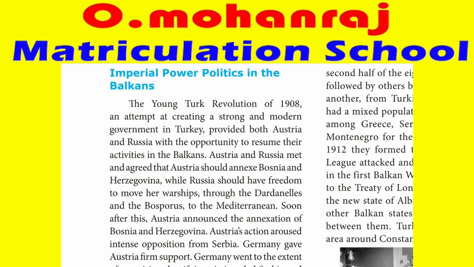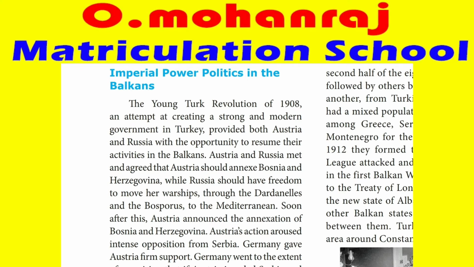Okay, now imperial power politics in the Balkans. What happened in the Balkan places? If you see on the map, we have the Balkan places like Austria, Hungary, Serbia, Romania, Greece, Macedonia, Montenegro, Poland. All these are Balkan places. They are the border places of Europe and Russia, towards the east of Europe and the west of Russia. Small places, and also a very important place, Turkey's western part.